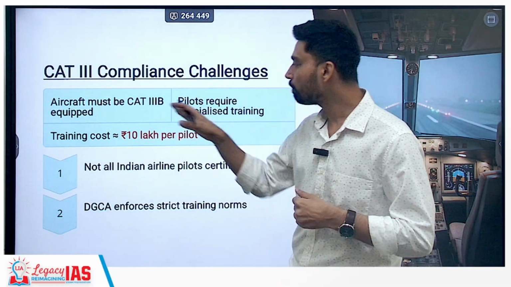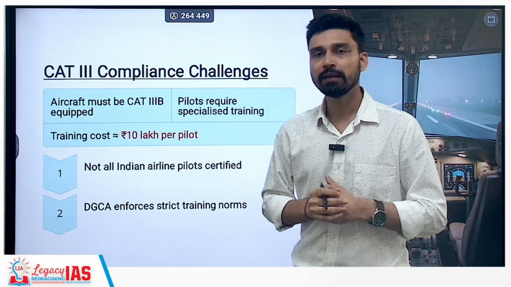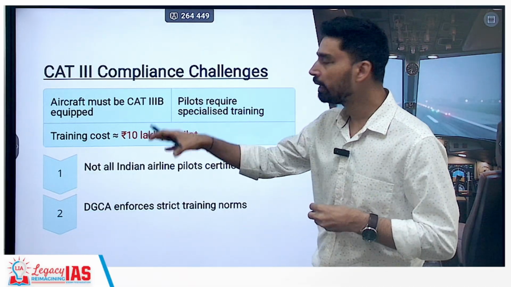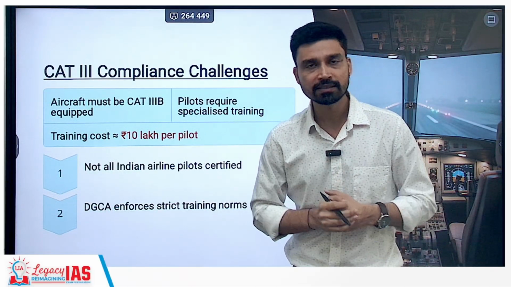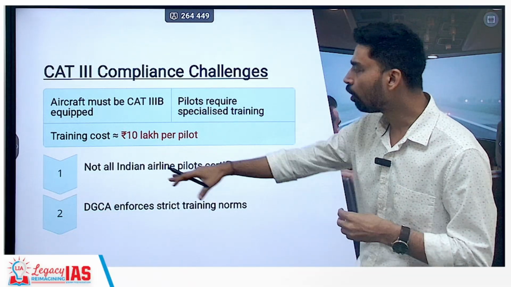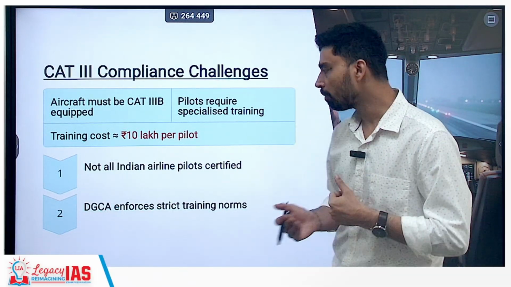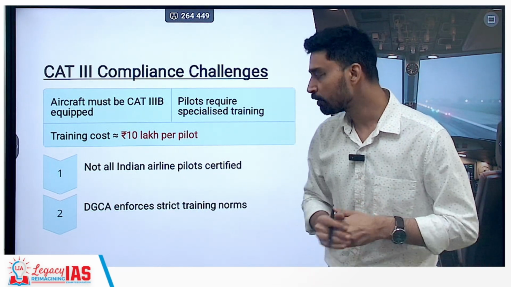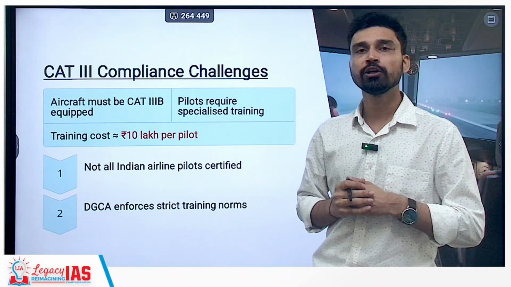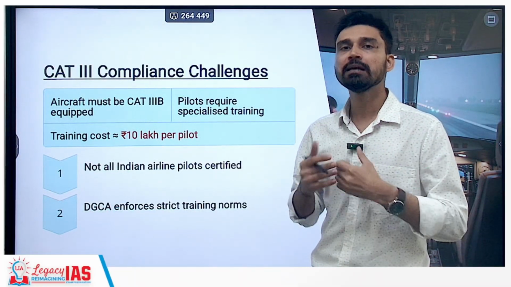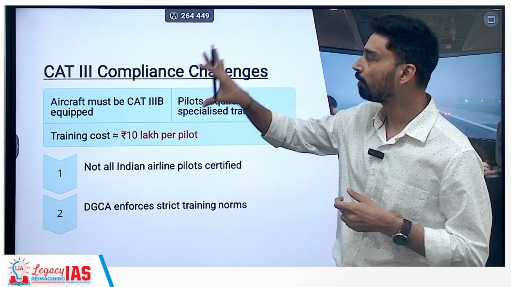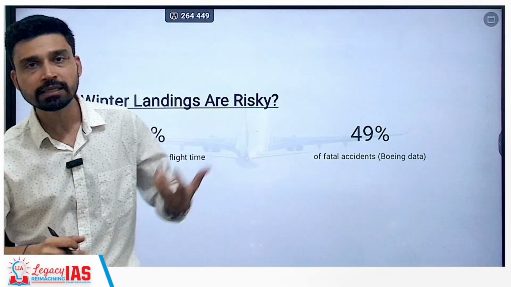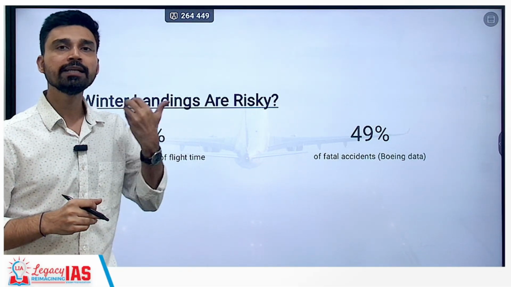And the training cost for each pilot comes out to be about 10 lakh rupees, and many times the flight operating companies or training companies do not want to incur such a higher cost, and that is why compliance is relatively lower in India. Not all Indian pilots are certified, that is also one problem. And secondly, we have the DGCA, the Directorate General of Civil Aviation, which enforces strict training norms. Because of this, we have a smaller number of pilots who are able to fly and land aircraft under the Cat 3 system, and that is why many times we see that despite having such a system, the flights are either delayed or cancelled altogether.